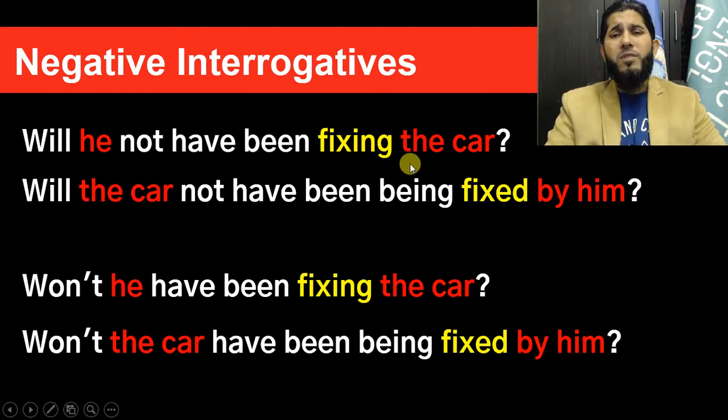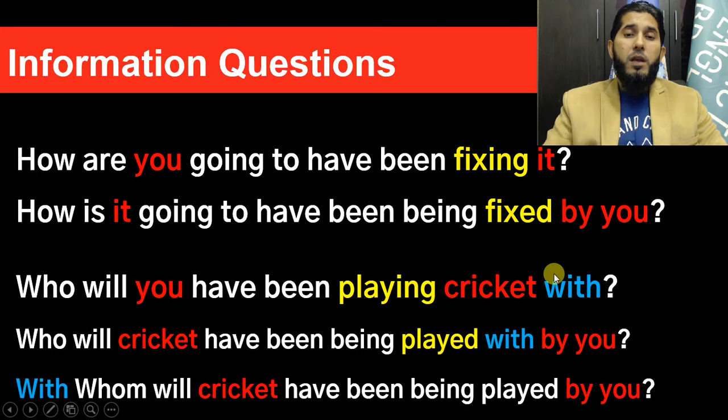Will he not have been fixing the car? Will the car not have been being fixed by him? That's how you do it. Or the short form: wouldn't he have been fixing the car, or wouldn't the car have been being fixed by him? WH or information questions.